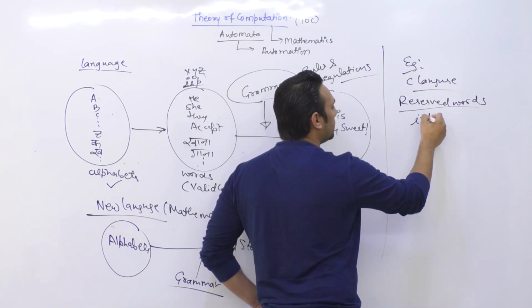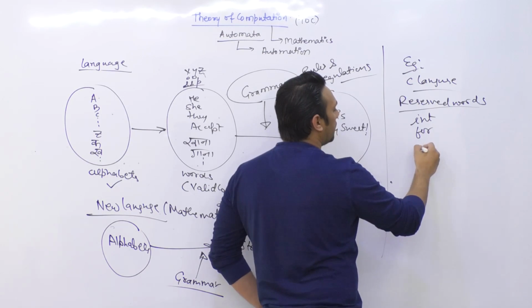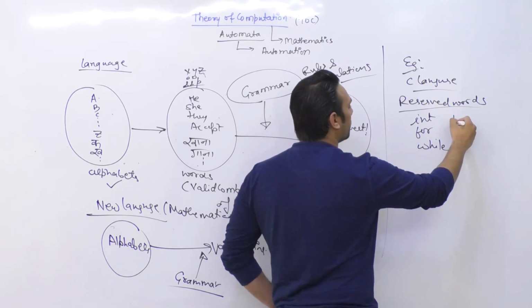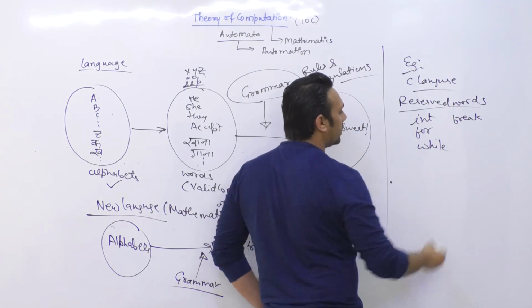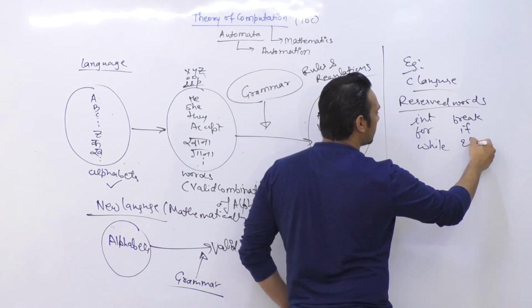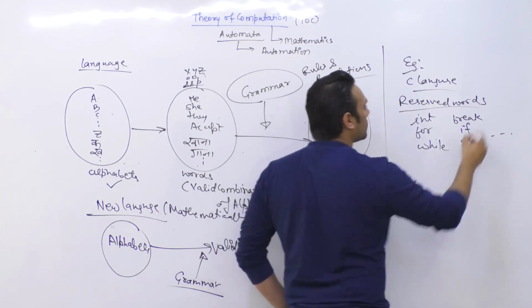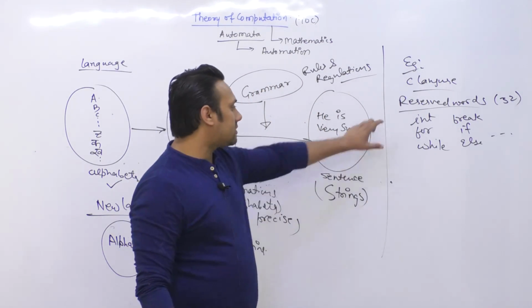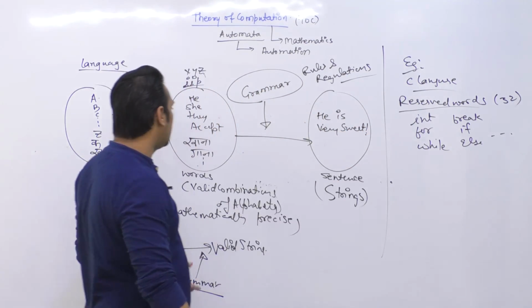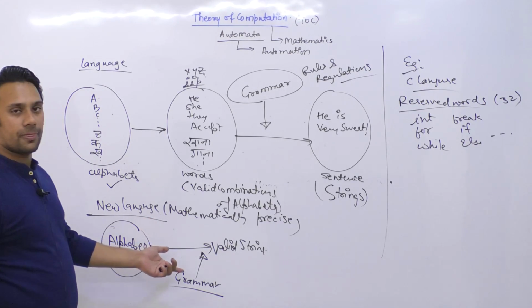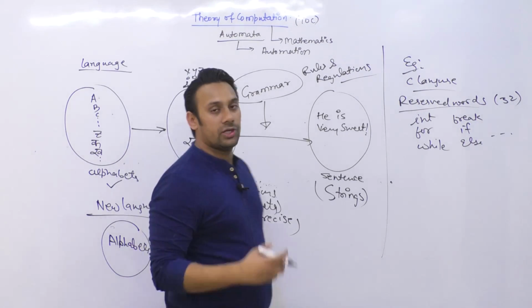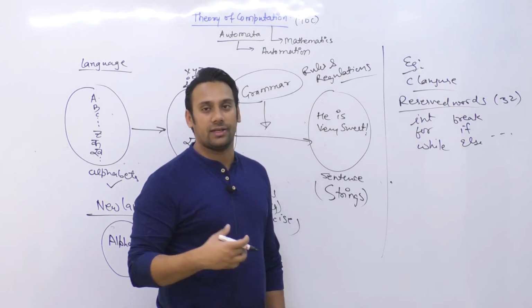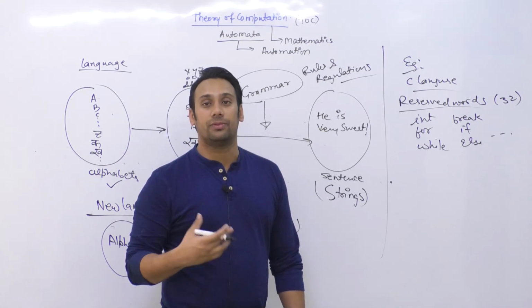You have the word int, the word for, the word while, the word break, the word if, the word else. In this way, in the C language you have a total of 32 reserved words. So these reserved words are basically some valid combinations, and with the help of these reserved words you create a sentence, right? And here the sentence is represented by a program.